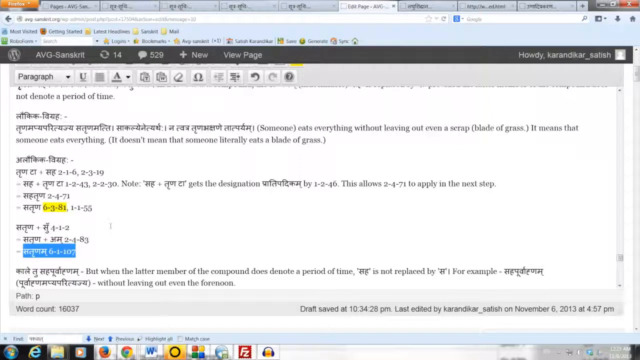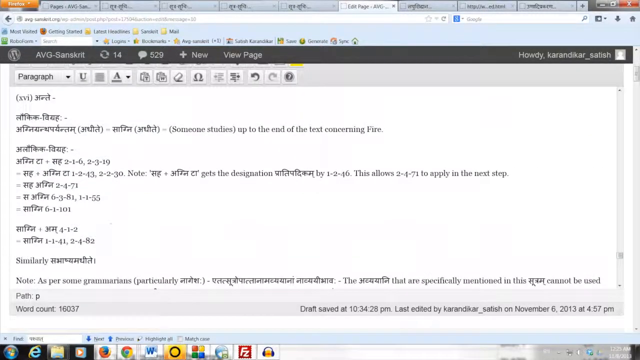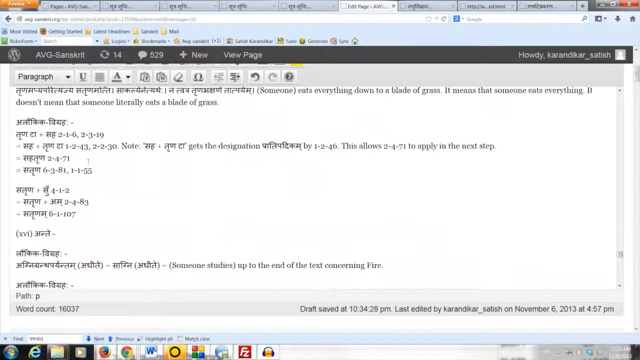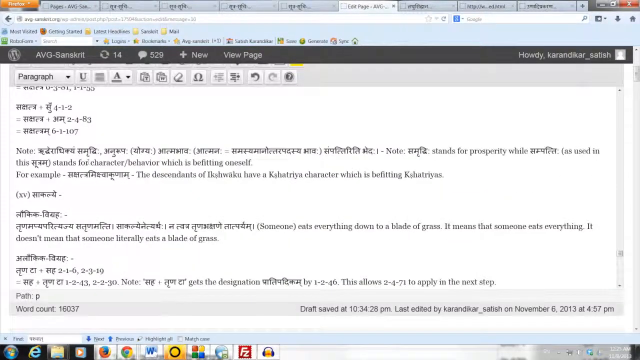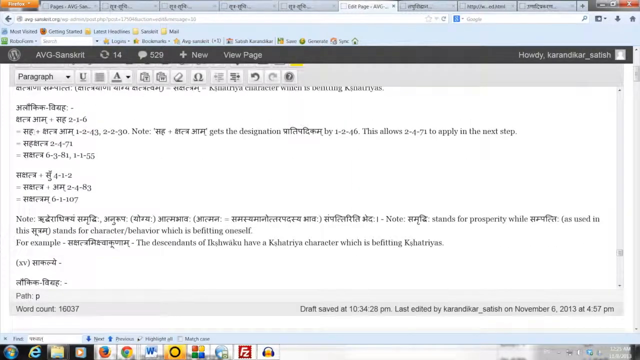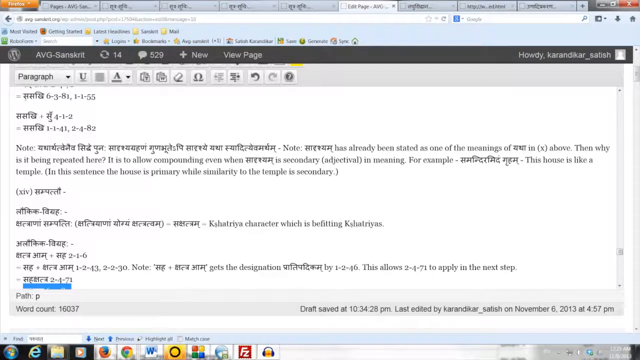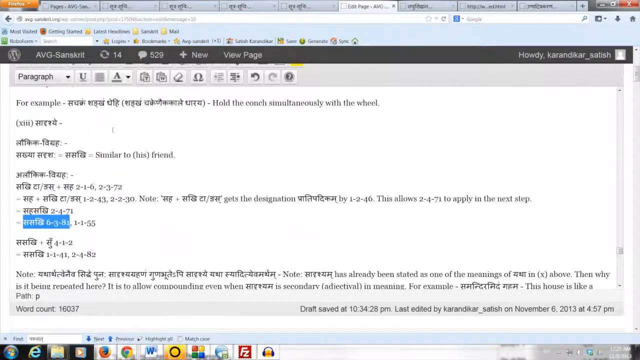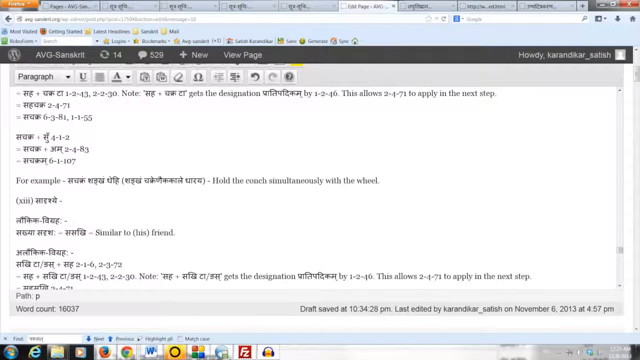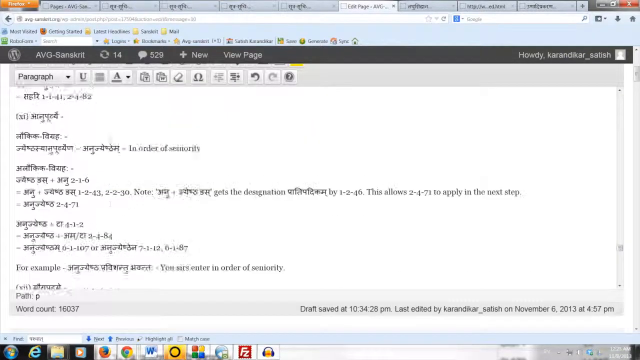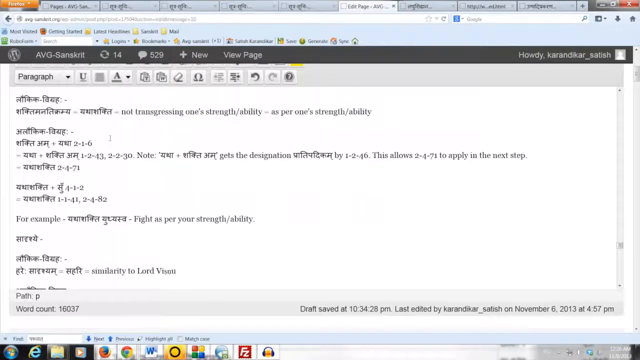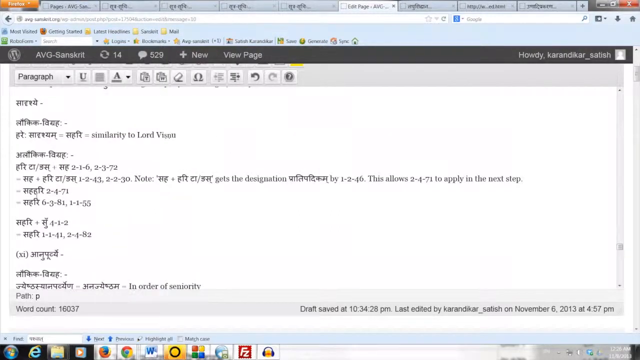We use this sutram similarly to derive the forms Sagni, Sa Kshatram, Sa Sakhi, Sa Chakram, as well as Sa Hari. Now, why does Panini say Akale? Kale tu Sahapurvanam. But when the latter member of the compound does denote a period of time, Saha is not replaced by Sa. For example, Sahapurvanam, Purvanam apya parityajya, without leaving out even the forenoon.